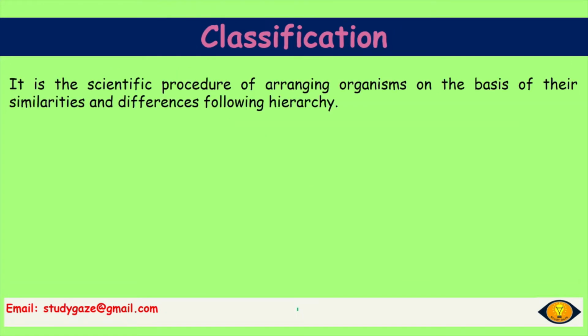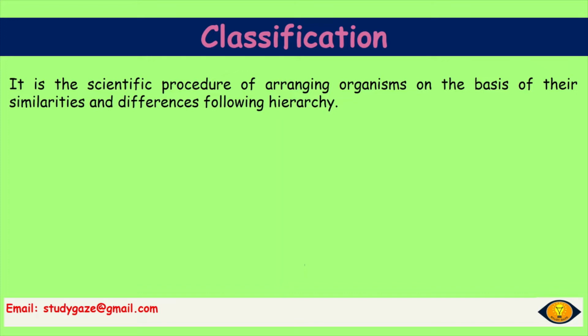What is classification? So classification is actually the scientific procedure of arranging organisms on the basis of their similarities and differences following hierarchy. So if we have a set of known organisms, then we can compare another new organism.